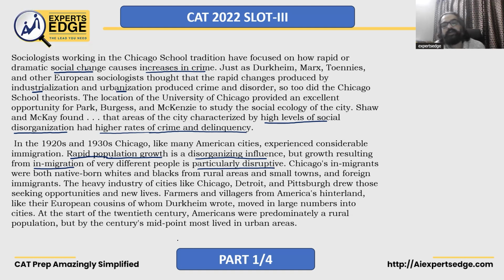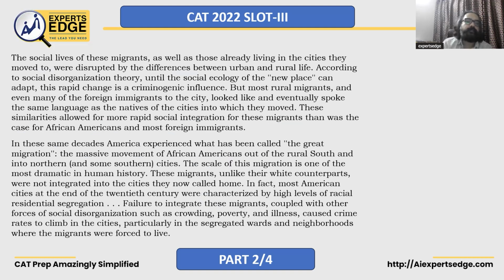And then we go on to say Chicago, Detroit, and Pittsburgh saw a lot of migration. The social lives of these migrants, as well as those already living in the cities they moved to, were disrupted by the differences between urban and rural life. City life and village life will be different, right? According to social disorganization theory, again we're talking about the theory.